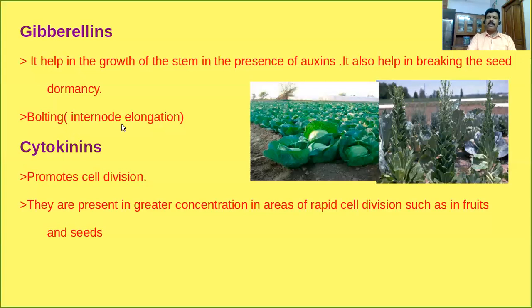So clear? Third one is the cytokinins. It plays an important role in cell division. That means cytokinins promote cell division. They are present in greater concentration in areas where rapid cell division occurs, such as in fruits and seeds.